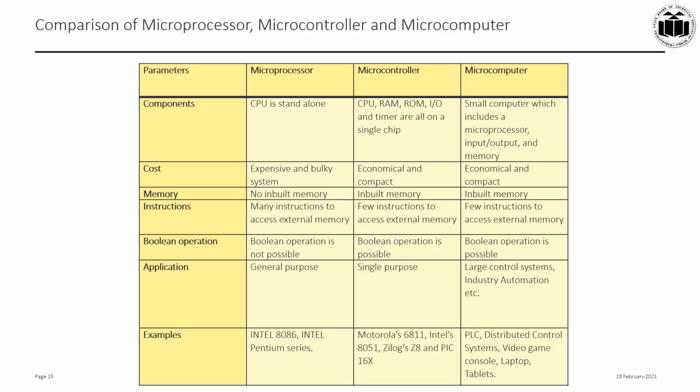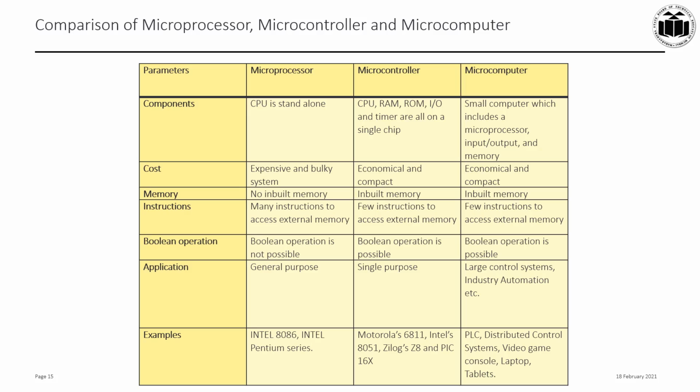Boolean processor is a feature which is available in microcontroller which directly supports bit manipulation. So Boolean operation is possible in microcontroller as well as in microcomputer, but it is not possible in case of microprocessor.